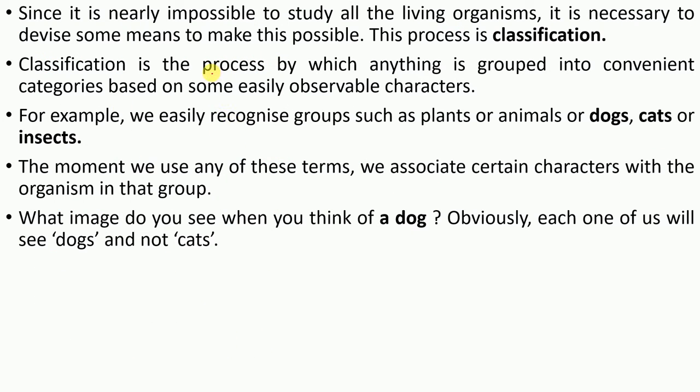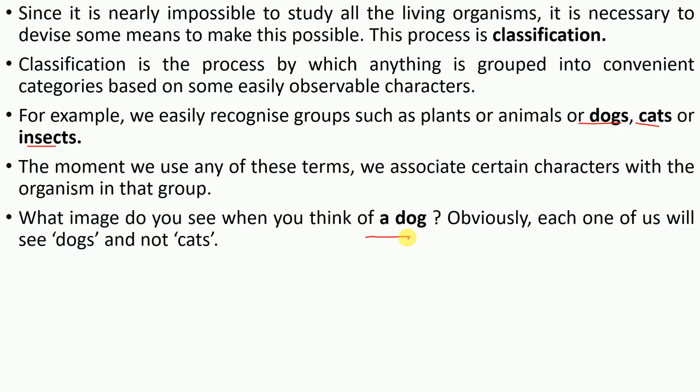So again, we need some system through which we can classify all these things. For example, dog, cat, insect, lion, fish, horse. There must be some system through which we can classify all these organisms. If I say dog, what image comes to your mind?